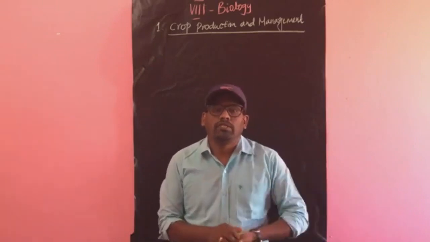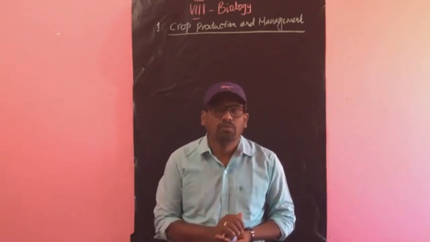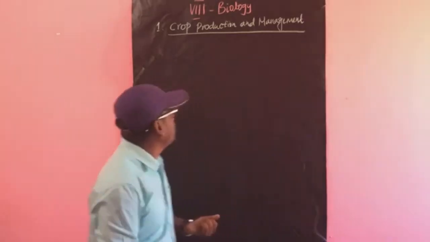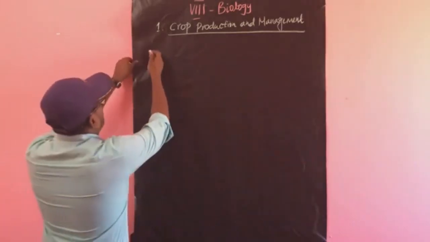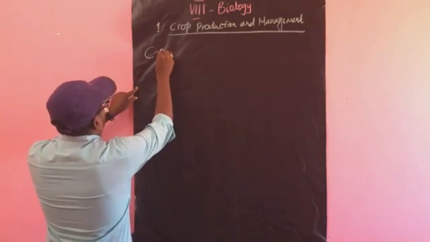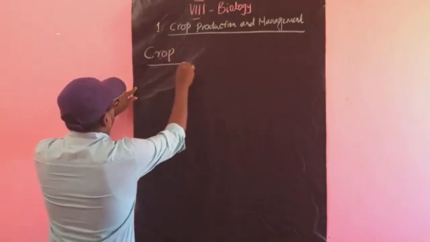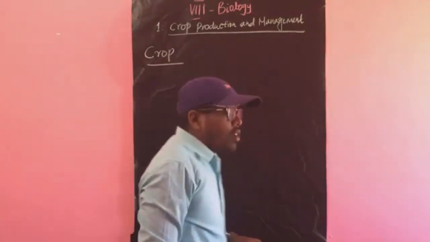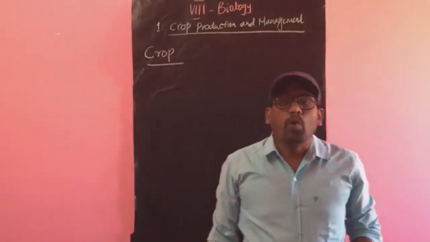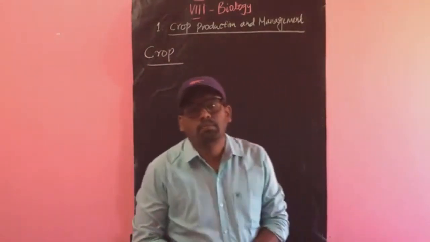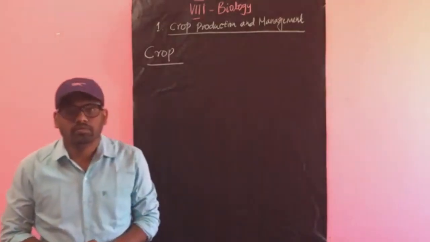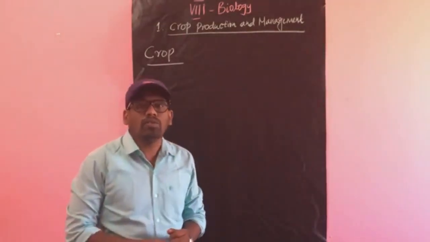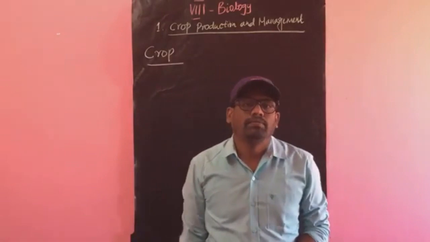Now we are going to see the definition of a crop, because we mostly depend on plants for food, and also animals.